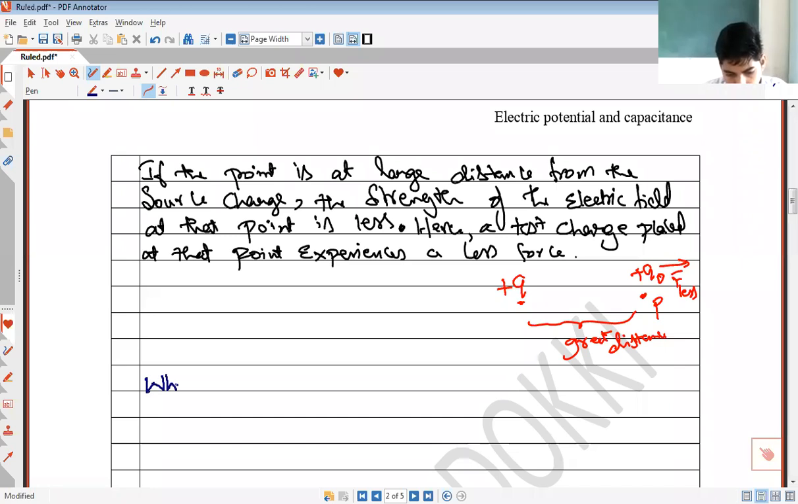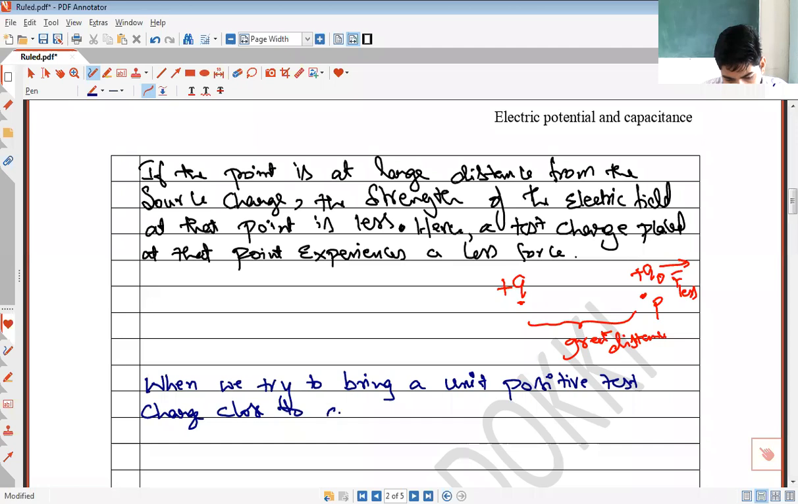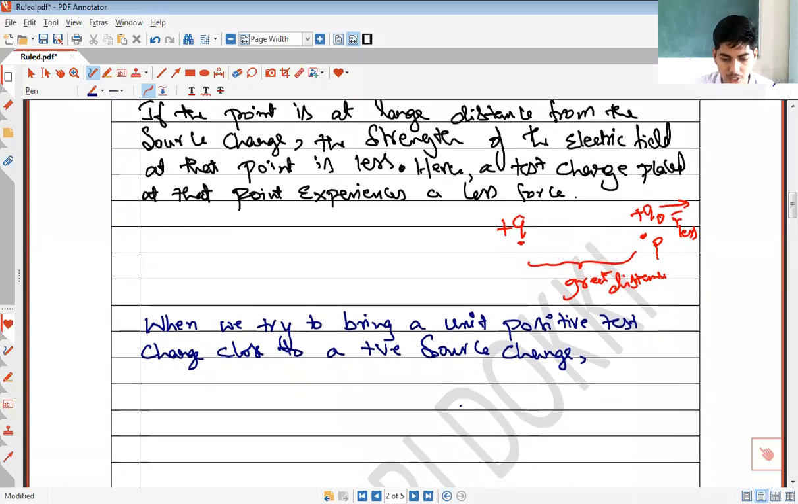see, we'll try to understand what happens when we try to bring a unit positive test charge close to a positive source charge. Suppose this is a positive source charge, and let us suppose this is a positive test charge.